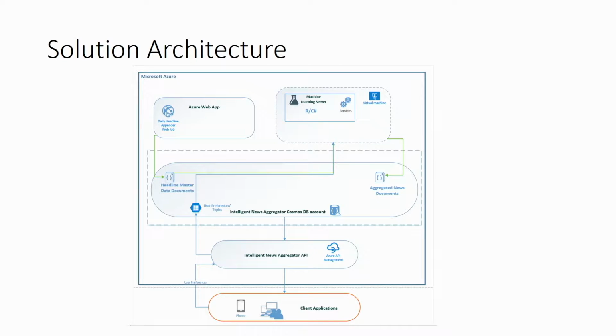So these are the elements, and then when we look at the diagram, these elements will become clear here. Great. So let me bring up the solution architecture here and walk you through this. On the top left corner, let's start with, there is an Azure App Service where our API ultimately is hosted.